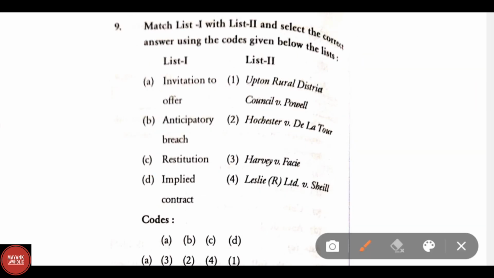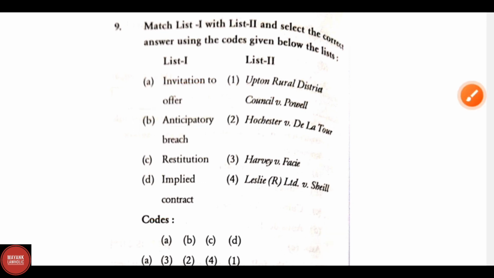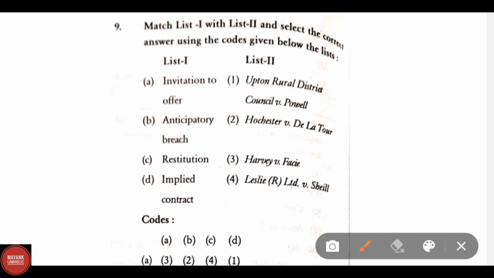Now let us again discuss the match the following. Question number 9. List 1 says A. Invitation to offer, B. Anticipatory breach, C. Restitution, and D. Implied contract. The correct answer here will be for among list 1 and list 2. Option A, invitation to offer. The correct answer is Harvey versus Facey.